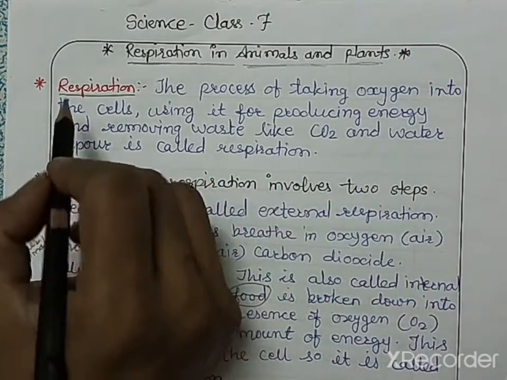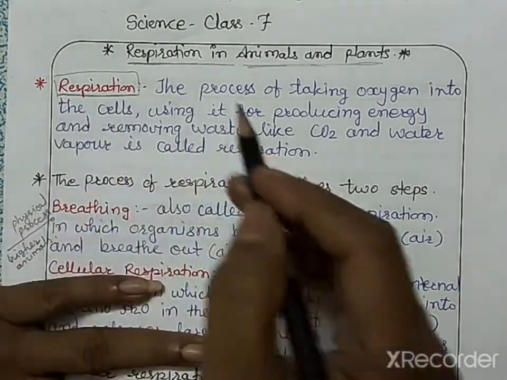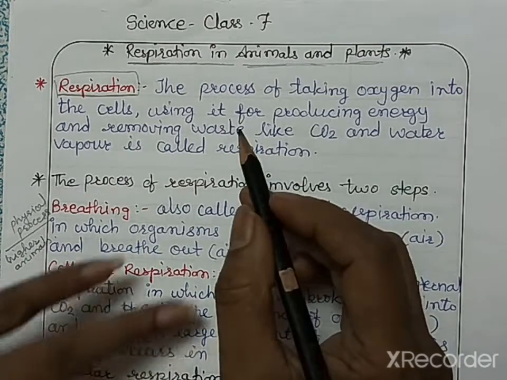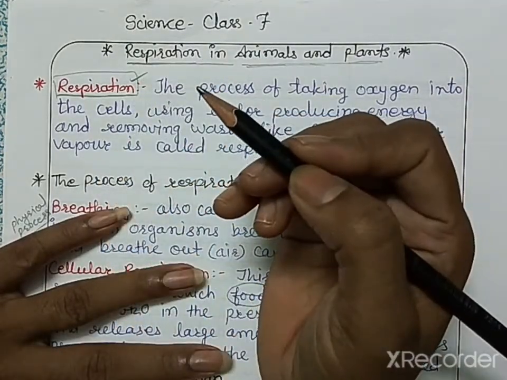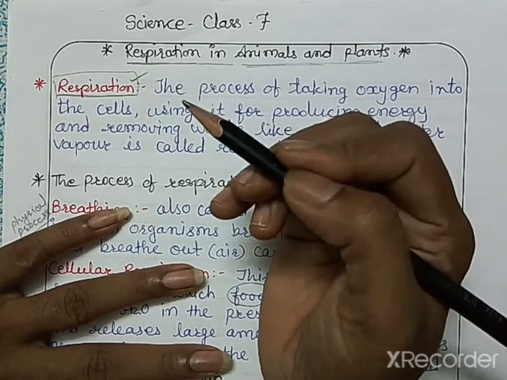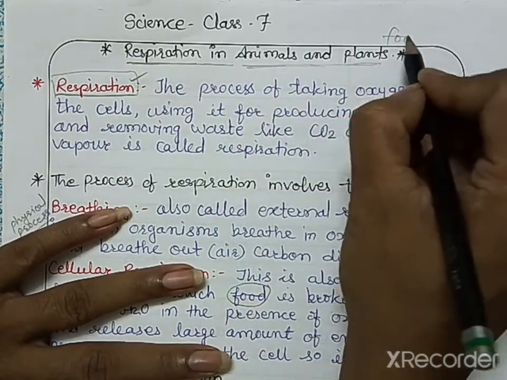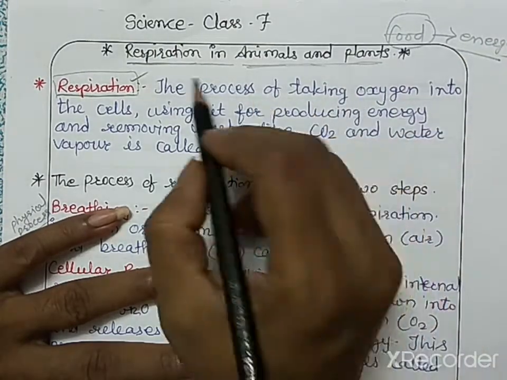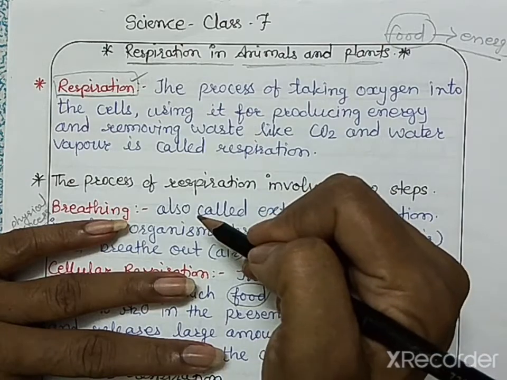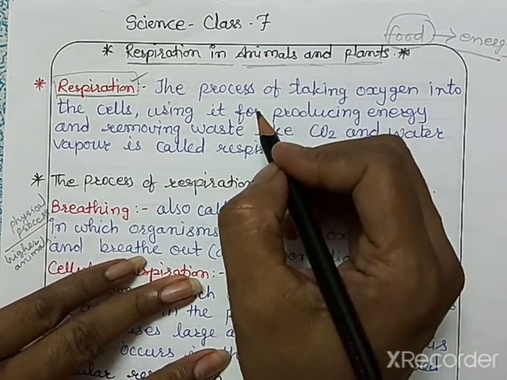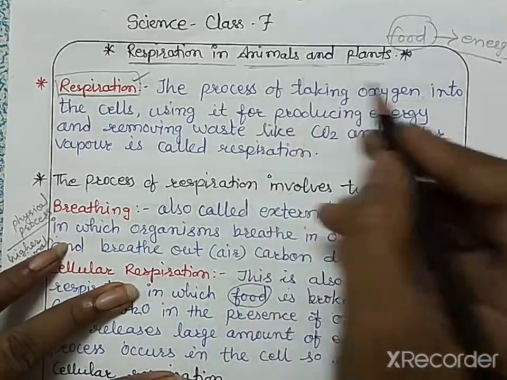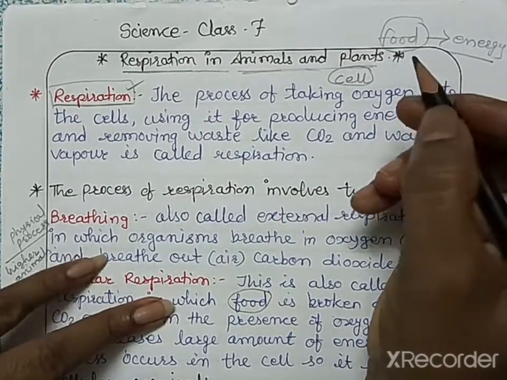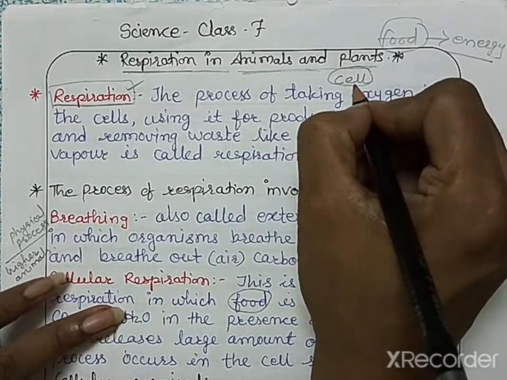So what is respiration? We will start with the definition of respiration. Respiration is the process that is carried out by all living organisms. During this process, energy is released from the food. Whatever food we eat, energy is released from that food by the process of respiration. It takes place in each and every cell of the body. We know that our body is made up of cells, and each cell of our body performs respiration.